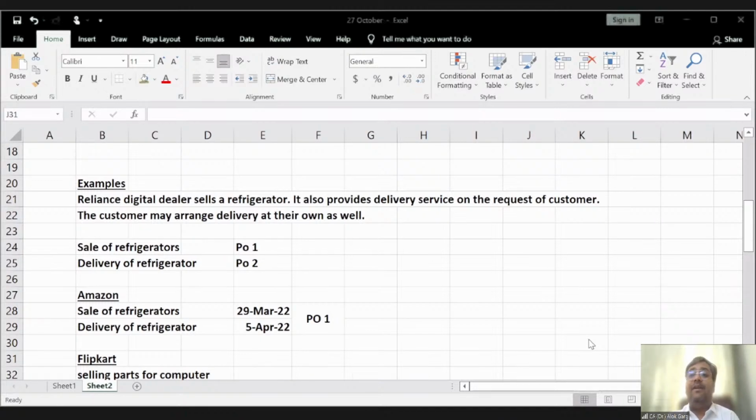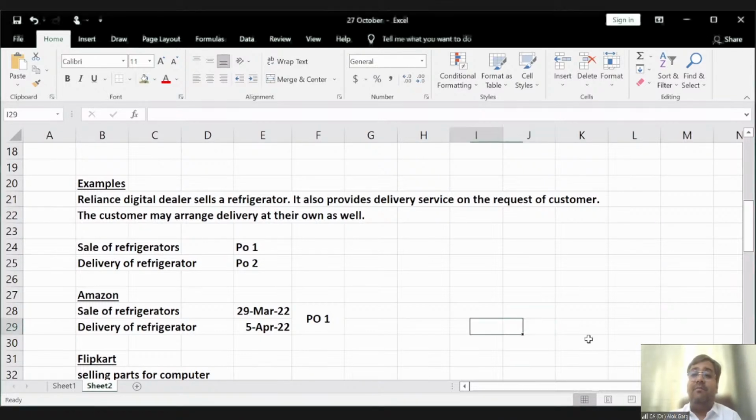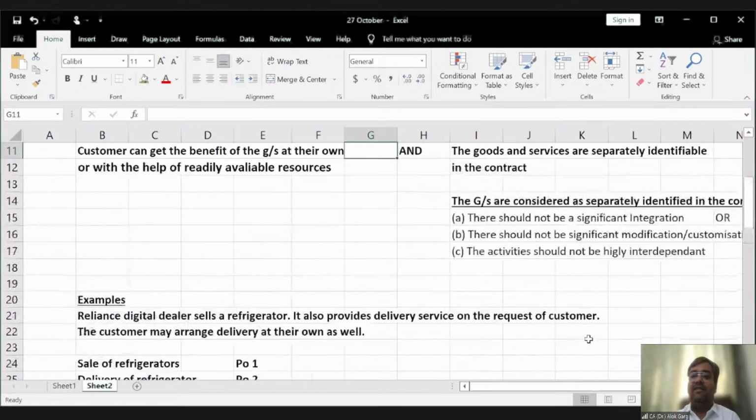Srishti is asking what significant integration means. Significant integration means there are a lot of changes in the existing goods and services. Like for example, if you have bought a TV, you just need to drill two holes, and then you just need to hang the TV, right? It does not require a significant degree of modification, customization, or integration. But if you're buying hardware and software, and for using it as one product you need to integrate those hardware and software, in this case it will be considered as a significant integration.